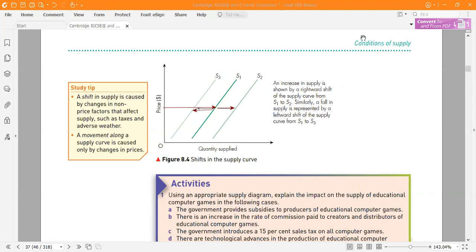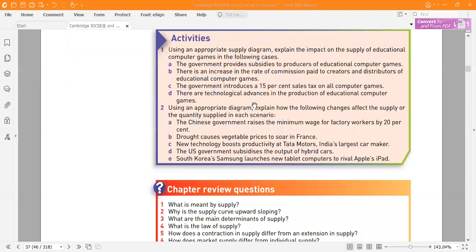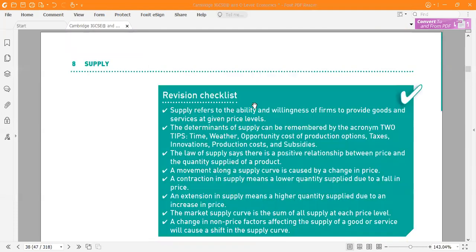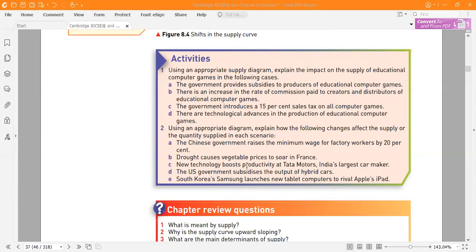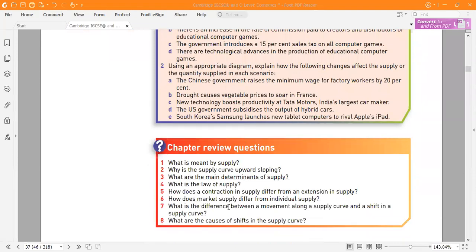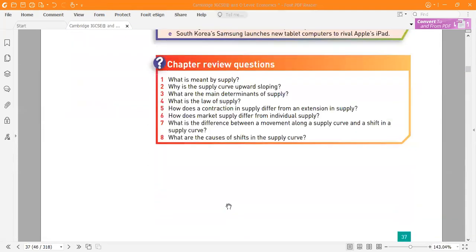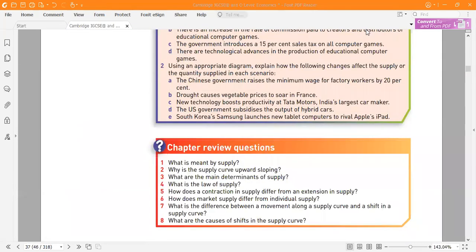Okay, so that's all. We can do one or two activities as well, then we can finish. Using an appropriate supply diagram, you have to draw the graph showing the impact on supply. Then you can do it at home, and you have to do this one as well. Okay. Yes, sir. So we can just finish it. Okay.